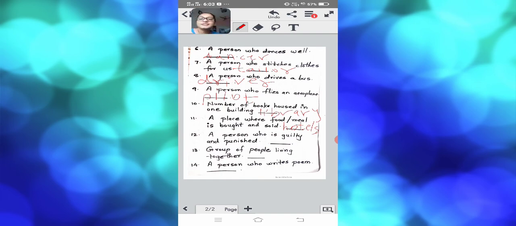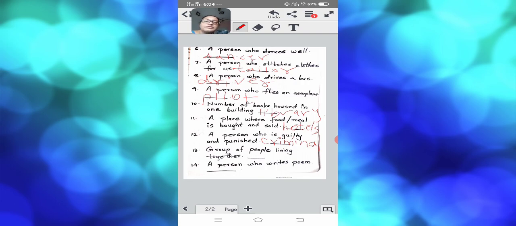Now you will also think sometimes that if I am not doing homework, then the teacher says why you have not done the homework, you should do the homework, or the teacher tells me that I should do my homework properly, so I am also guilty sometimes. But you are not that person. Don't categorize yourself in this question, don't get confused by this sentence. The person who is really guilty and punished comes in the category of criminals. Criminals. This is the spelling of criminals.